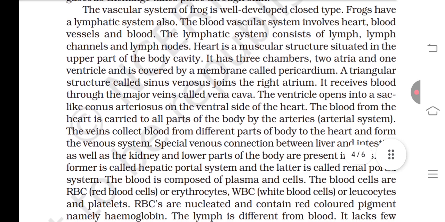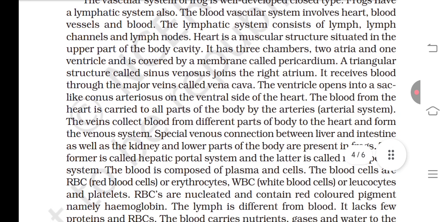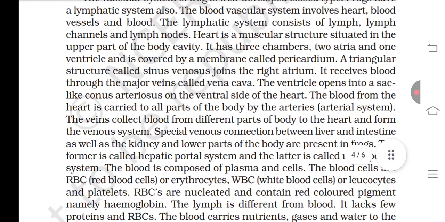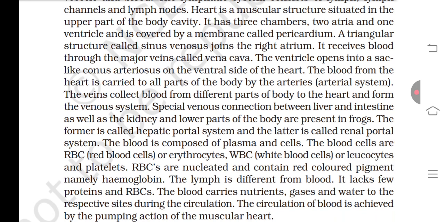The blood vascular system involves the heart, blood vessels and blood. The lymphatic system consists of lymph channels and lymph nodes. The heart is a muscular structure situated in the upper part of the body cavity. It has three chambers, two atria and one ventricle, and is covered by a membrane called the pericardium. A triangular structure called the sinus venosus joins the right atrium.